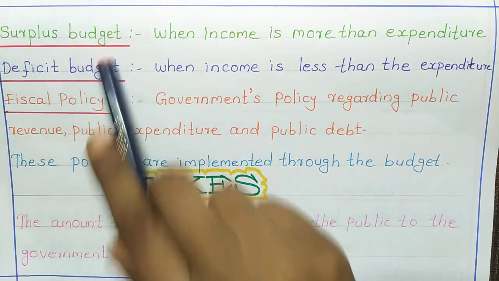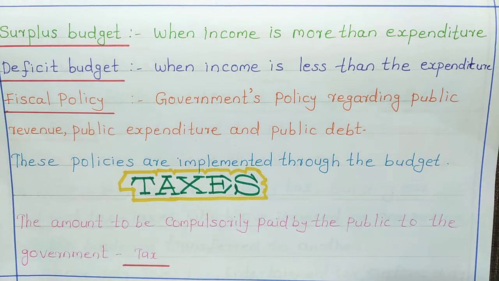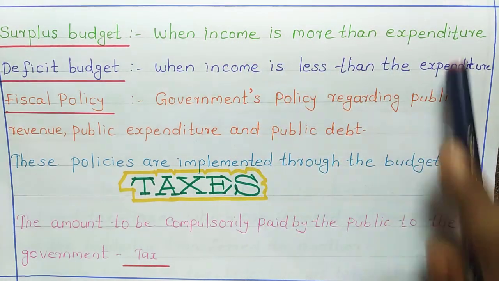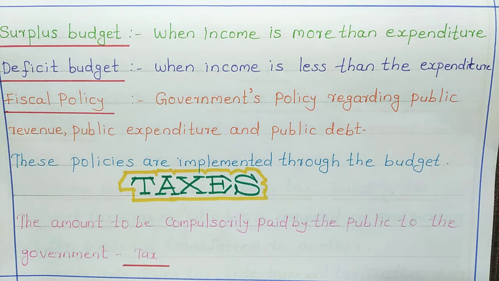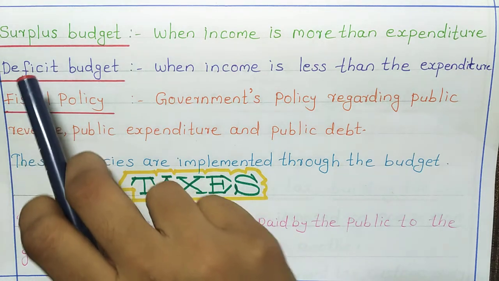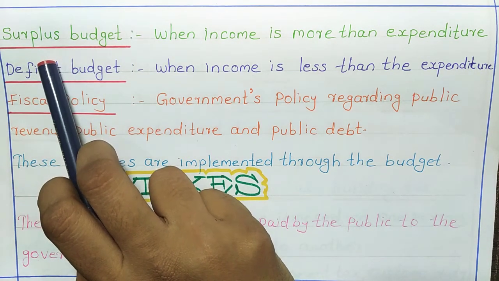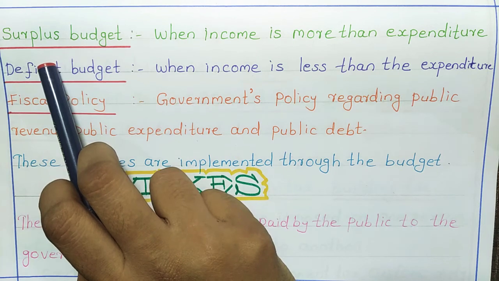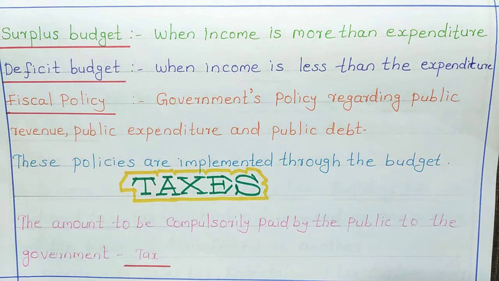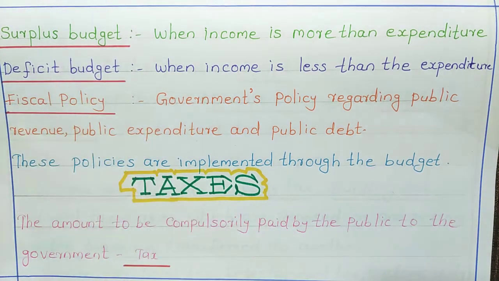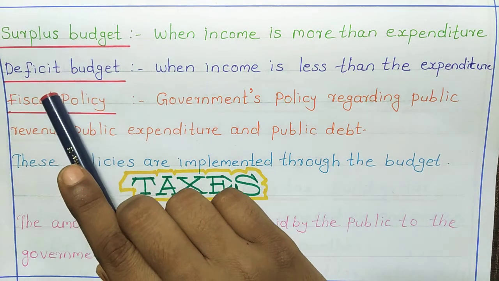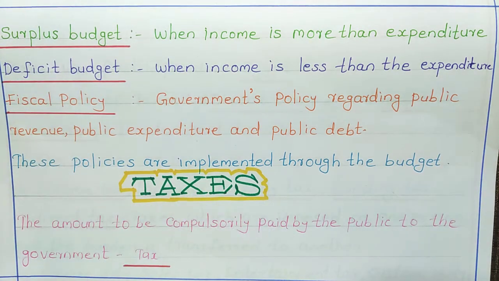Second one is surplus budget. In surplus budget, income is more than expenditure. When income is more than expenditure, we can call that budget as surplus budget. Surplus, the word itself, the meaning is excess. So remember, in surplus budget, the income is more than the expenditure. Next, third one, deficit budget. Deficit meaning less. So here income is less than the expenditure. So here expenditure will be more and income is less.